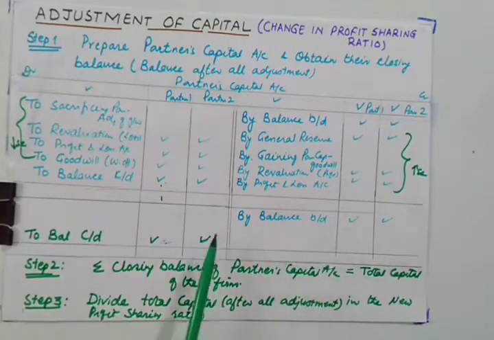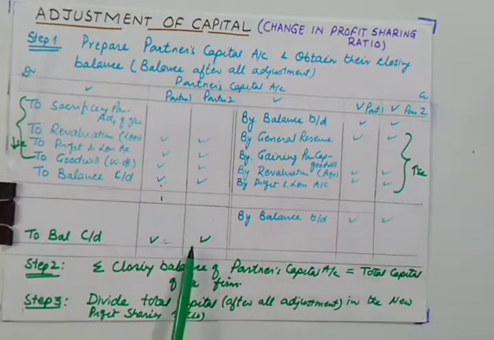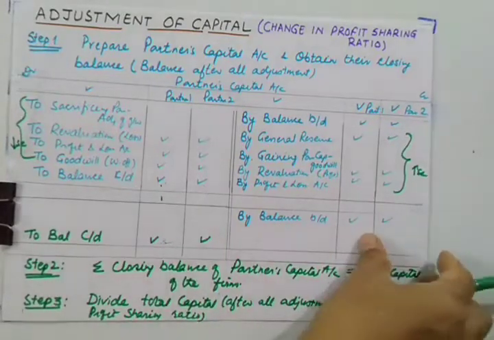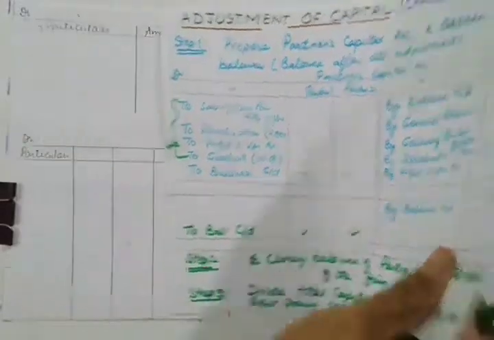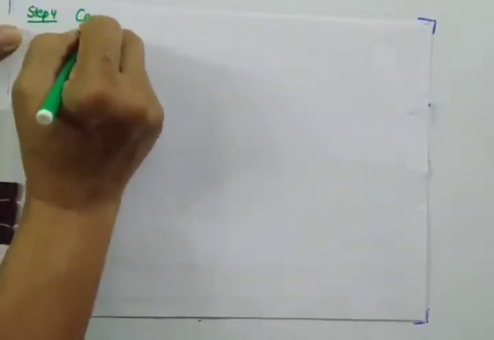And then any guesses how to calculate the adjustment? Adjustment will be done by comparing these 2 types of capital. So this is our next point. In the next section you will be calculating. This is our step 4. In step 4 you will be comparing